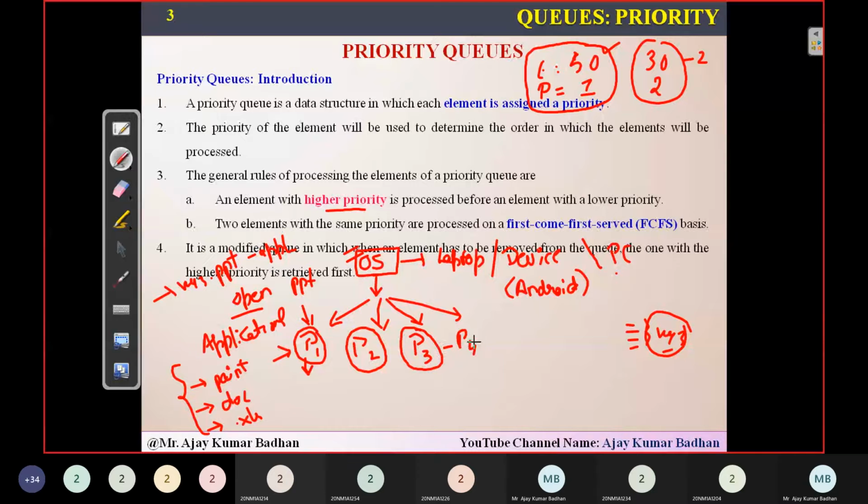That depends on how many applications you are running; that many processes will be executed, and these processes will be using priority queues. Why? Because every process will have a certain priority. Right now, for example, this dashboard I'm using has the lowest priority compared to the PPT I wanted to present in front of you. So this will have the highest priority, and in the same way the pointer I'm using to represent will also have a high priority. What about this one? They may have lower priorities. So this is how your system exactly works.